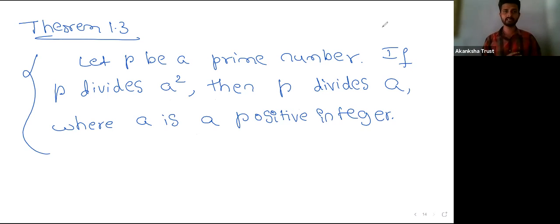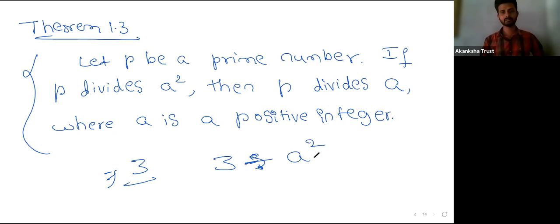This theorem states that if p is a prime number and p divides a square, then p divides a as well, where a is a positive integer.